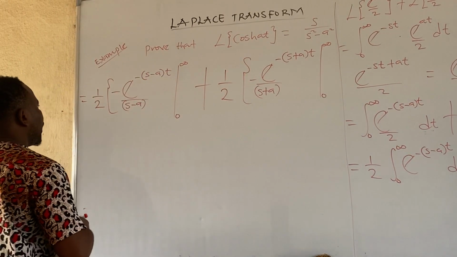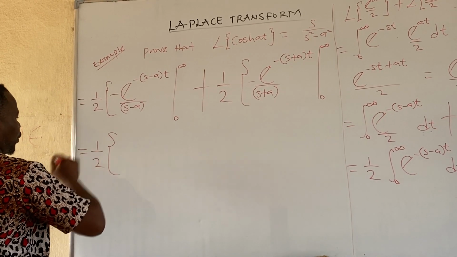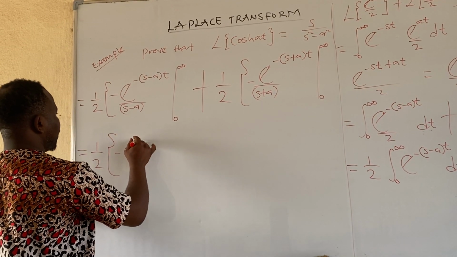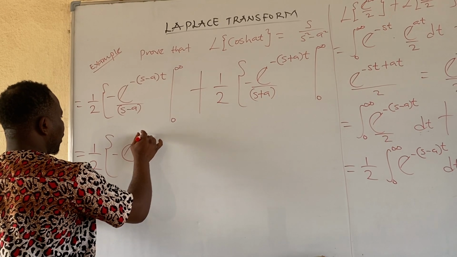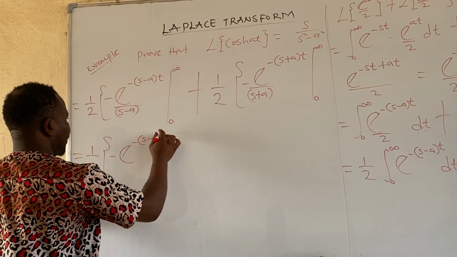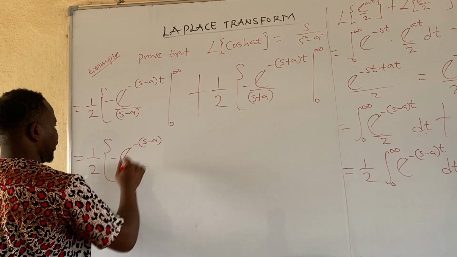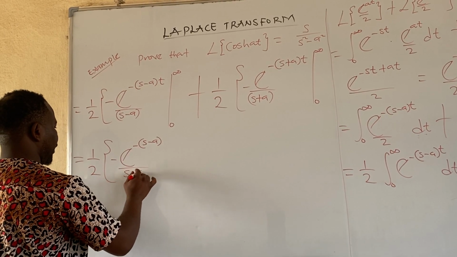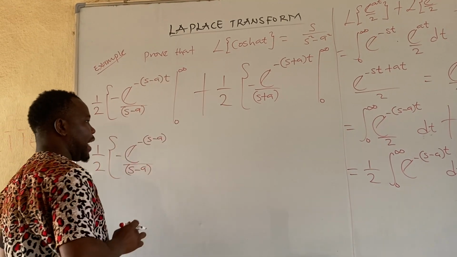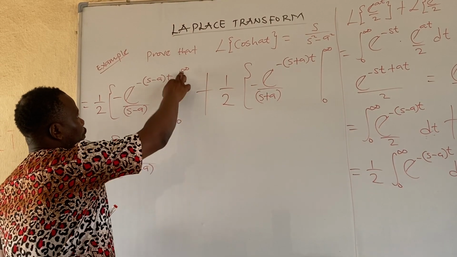So now this is equals to 1 all over 2, open brackets, minus exponential minus (s minus a)t, all over s minus a. Then you know we are supposed to write the t.